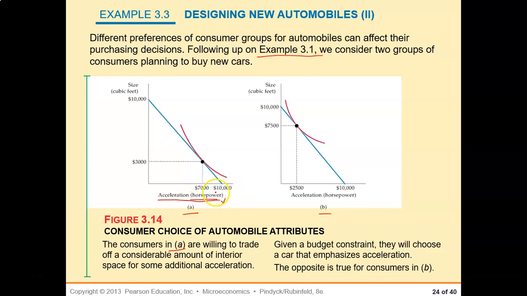Look at their situation. If they have $10,000 to spend, they spend $7,000 on acceleration and $3,000 on size. On the other hand, this is the Ford Explorer, right? And they want to spend $7,500 on size, to have more size, but only $2,500 on acceleration. For this group, room is more important. For this group A, speed is more important.